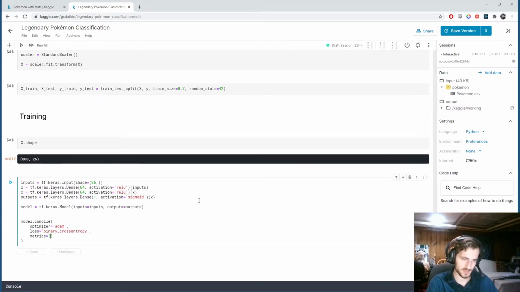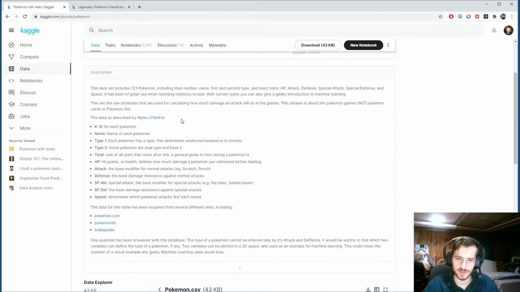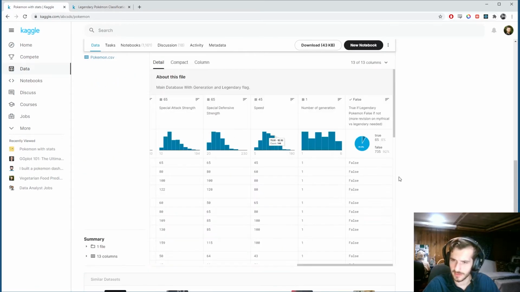And for the metrics, if you look at the data set, notice, okay, here, 91% of them are not legendary. So that leaves almost 9%, no, 8% of the Pokemon are legendary. And so what that means is if we use accuracy as our metric, it's not going to tell us much about how well we're doing.